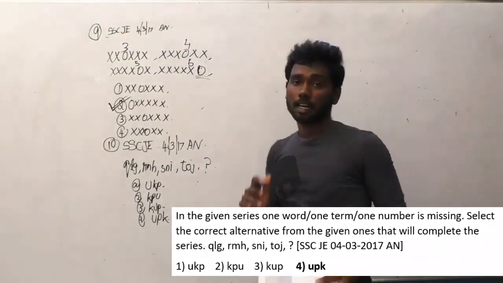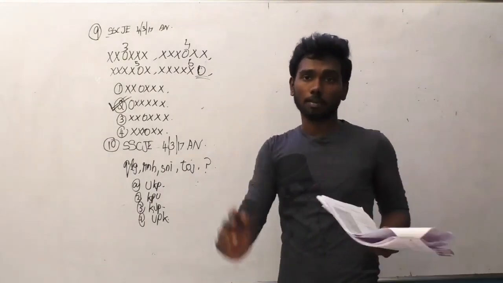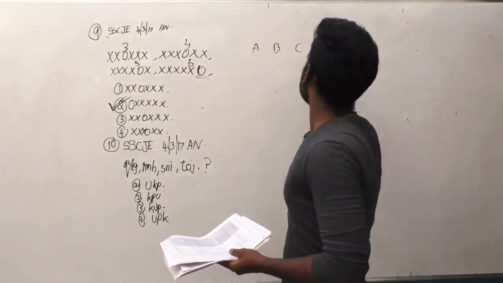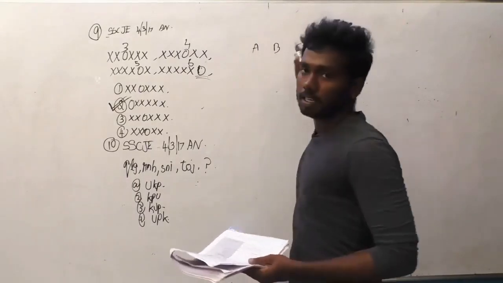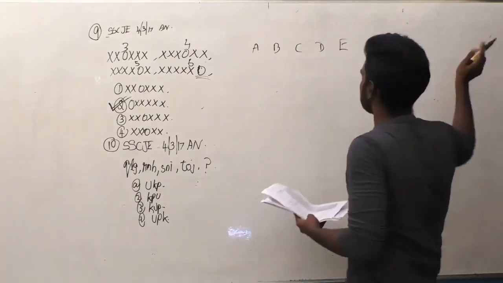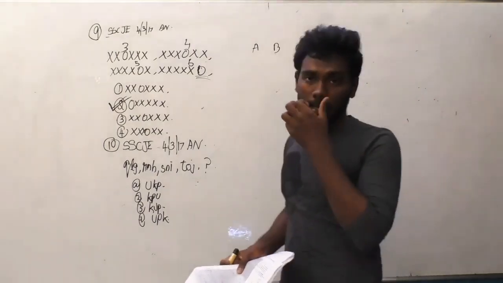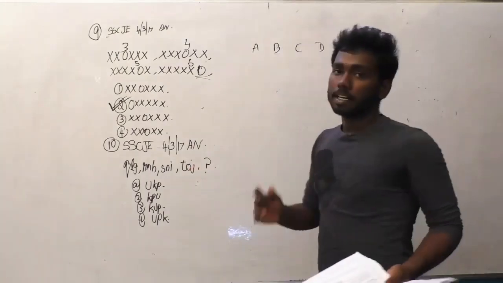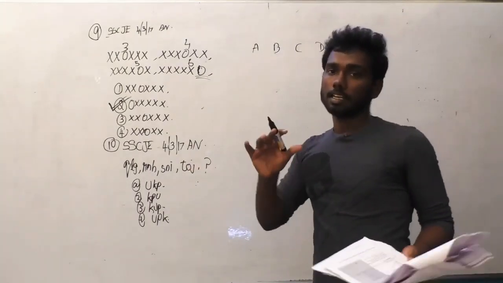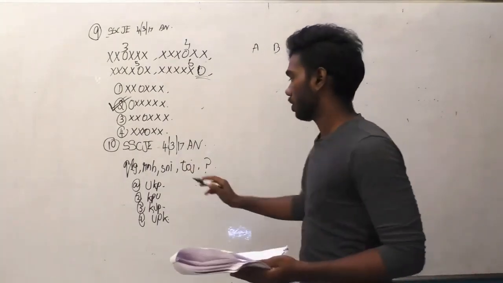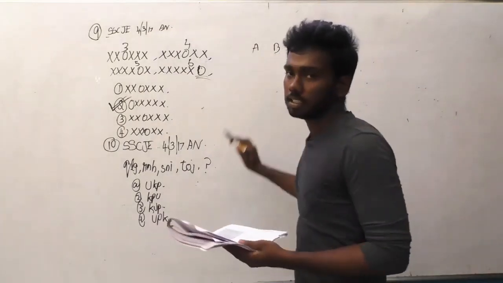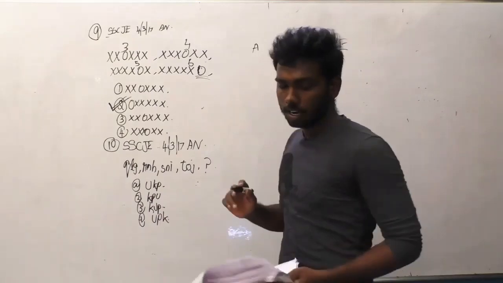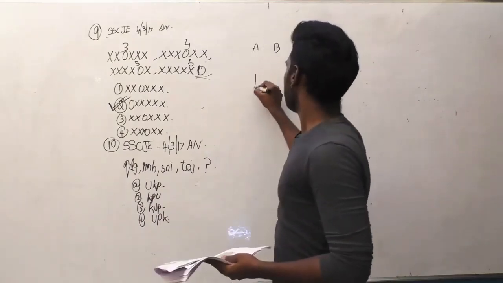Okay guys, when I told you to write the alphabets, how many of you wrote the alphabets like A, B, C, D, E up to Z and 1, 2, 3, 4, 5, 6, 7? I believe most of the people will have written like that only. But if you write like this, it will take so much time for you to get onto the option and check which is the right one. So always when you are writing alphabets like this, you have to write A, B, C, D, E